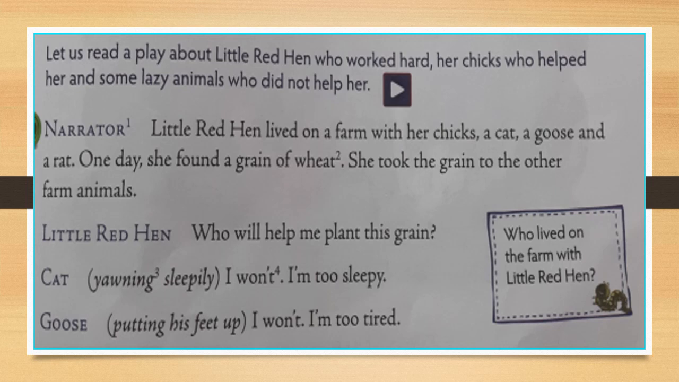One day, she found a grain of wheat. Grain of wheat means the seed of a wheat plant that we eat. So, she found a grain of wheat. She took the grain to the other farm animals. Here she denotes the little red hen. Then Little Red Hen asked the other animals, "Who will help me plant this grain?"